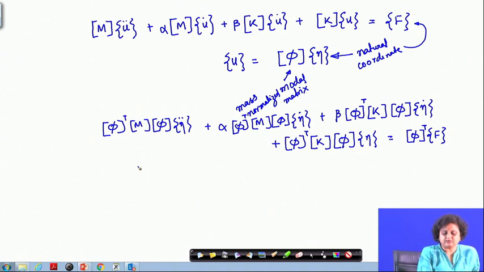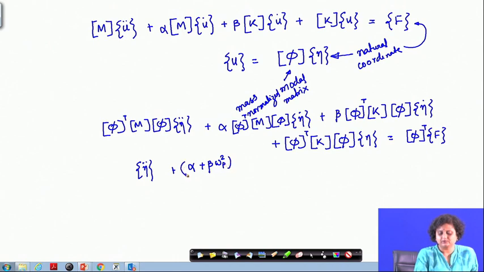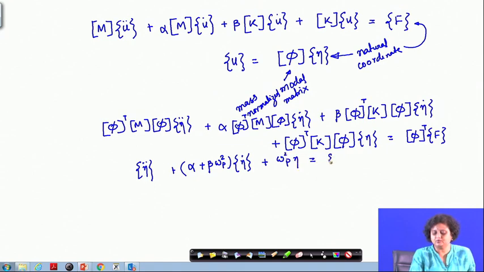So, this can actually be written as eta double dot plus alpha plus beta omega p square, where p is varying from 1 to n, into eta dot, plus omega p square into eta is equal to Q p.